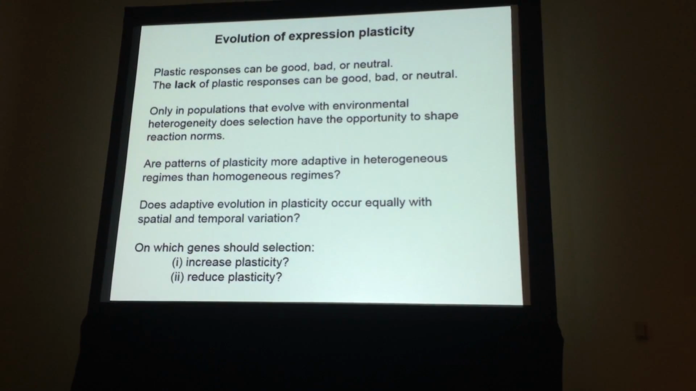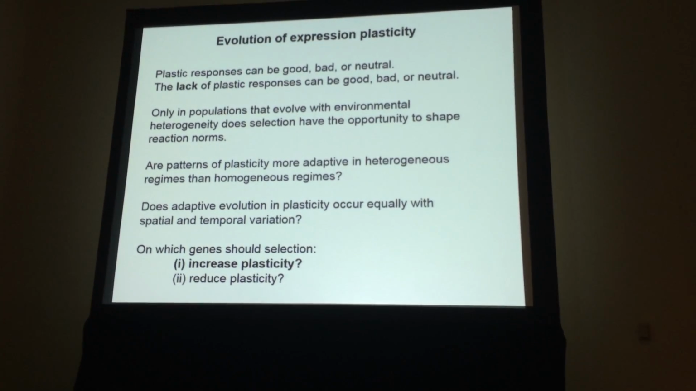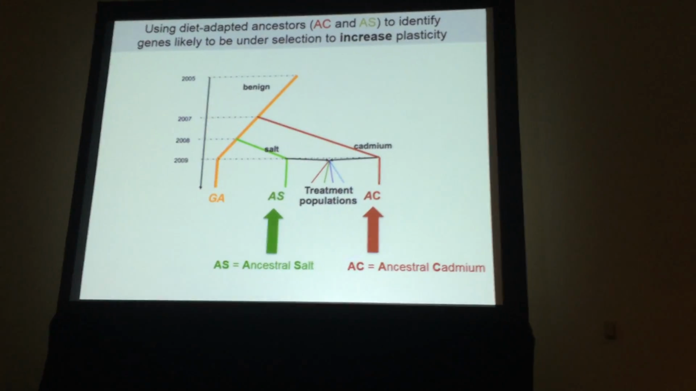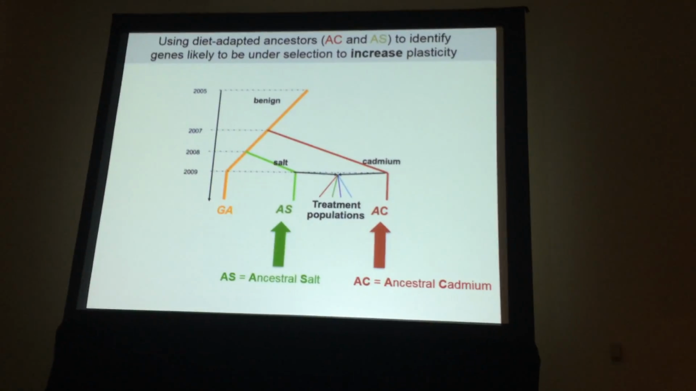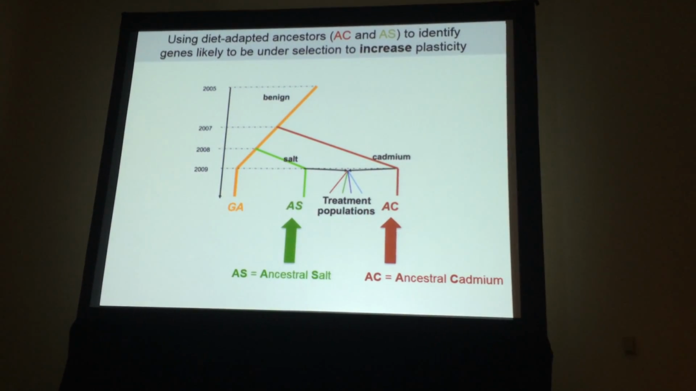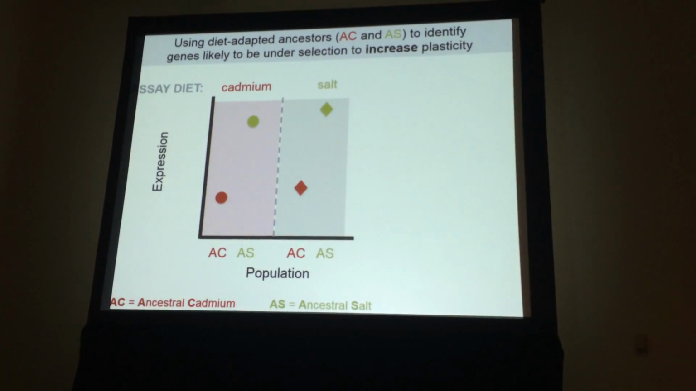what is a set of genes where we'd expect selection to increase plasticity or to decrease plasticity? And I'll talk first about increases in plasticity. So the way we do this is by making use of the diet-specific ancestors that founded all of the treatment populations. So to look for genes where we expect an increase in plasticity, we essentially look for genes like the one that I've cartooned here.